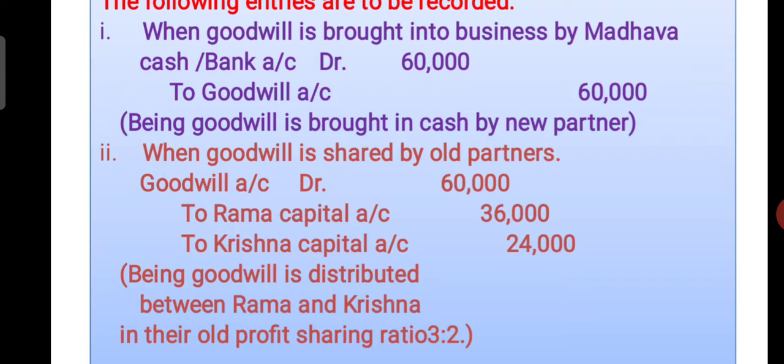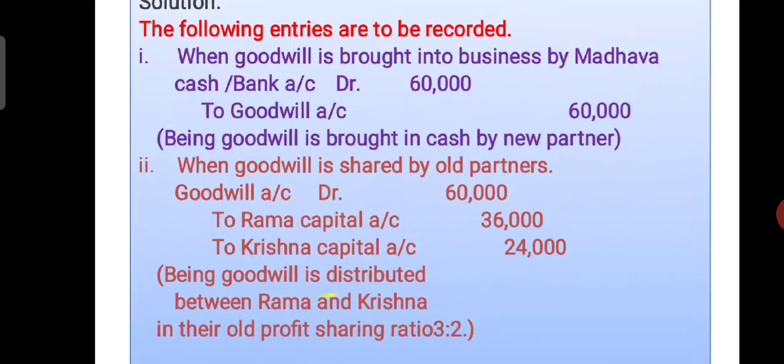When he brings the goodwill in the form of cash, we write one entry. Cash or bank account debit to goodwill account, rupees 60,000. Narration: being goodwill is bought in cash by new partner. Here the new partner brings the goodwill. For that we write the entry, then you write the narration.